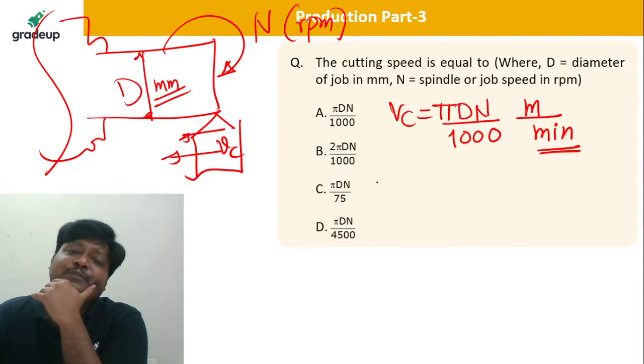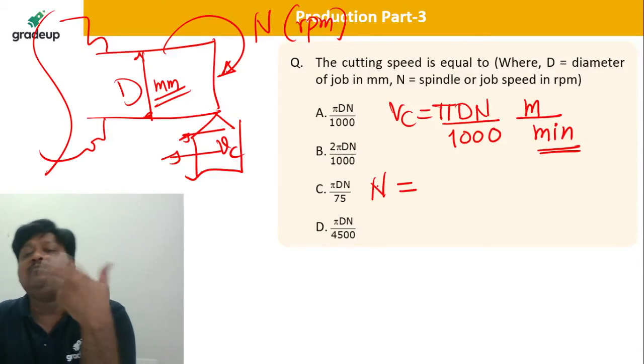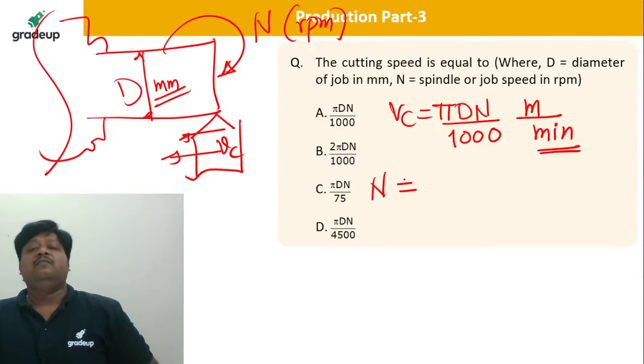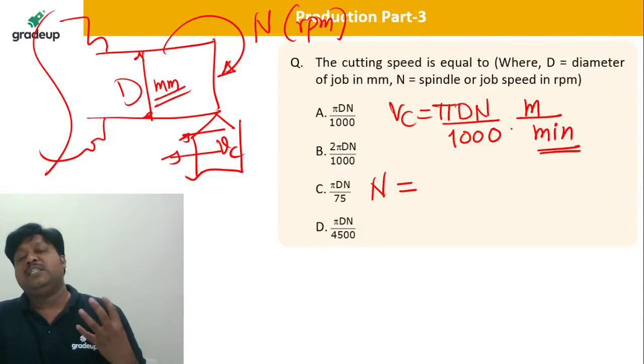If you want to calculate N from this, sometimes N is required when you are calculating the machining time.